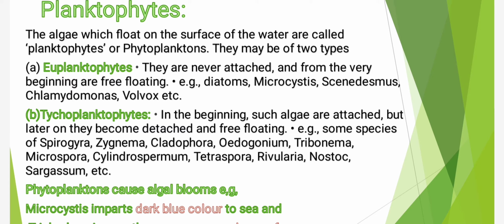Euplanktophytes are never attached, and from the very beginning they are free floating, means such algae remain free floating from beginning to end, throughout their life cycle. For example, diatoms, Microcystis, Sanidesmus, Chlamydomonas and Volvox. These algae keep on free floating on the surface of the water bodies.